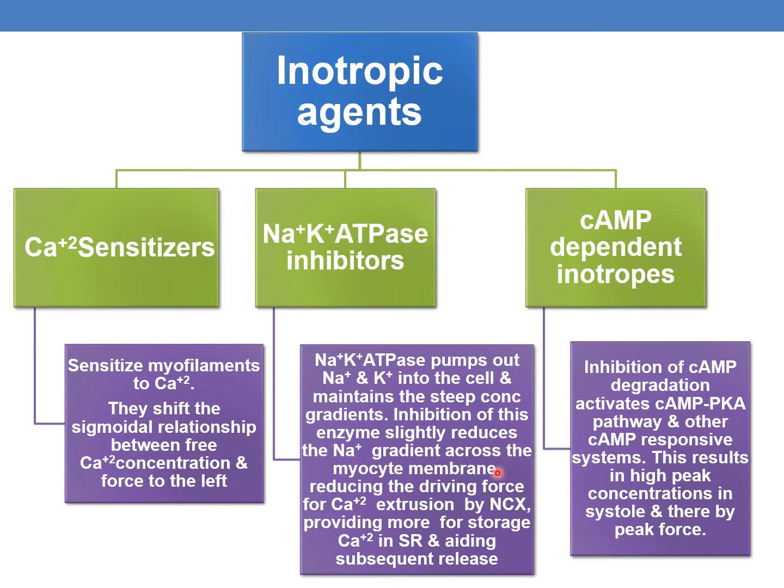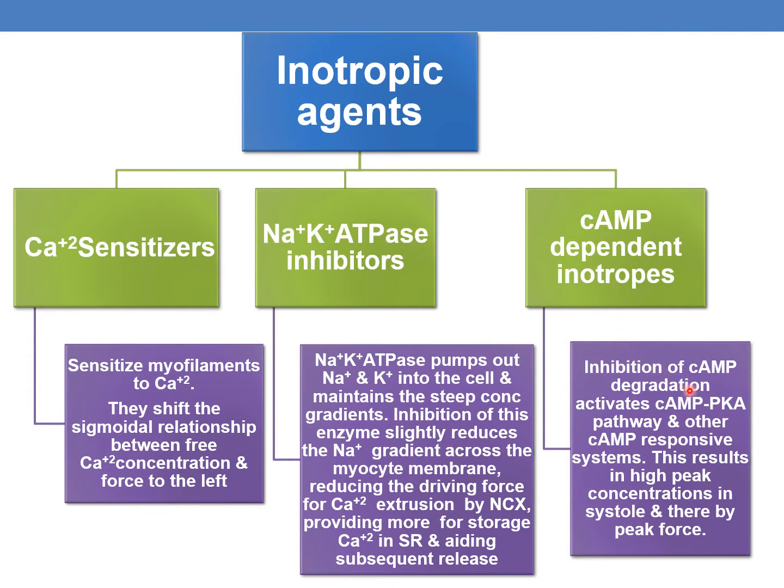Inhibition of sodium potassium ATPase reduces the sodium gradient across the myocyte membrane, reducing the driving force for calcium extrusion by NCX. And this provides storage of more calcium in the sarcoplasmic reticulum and subsequently aids the release of more calcium during the contraction. The next are cyclic AMP dependent inotropes.